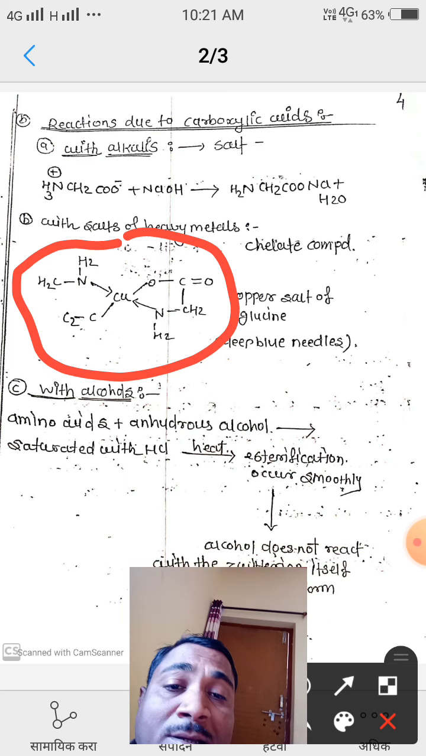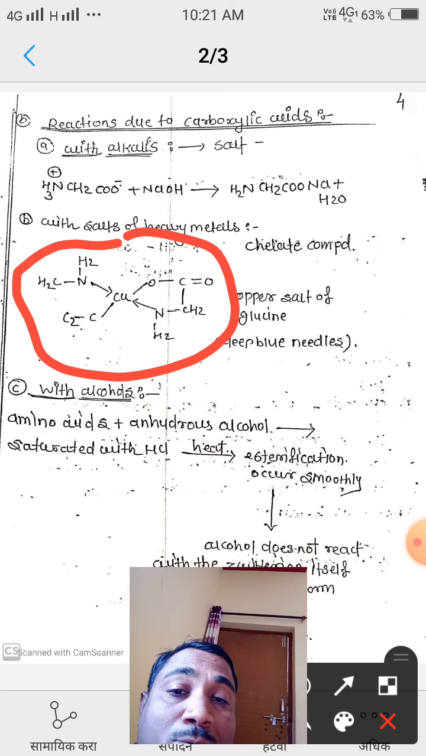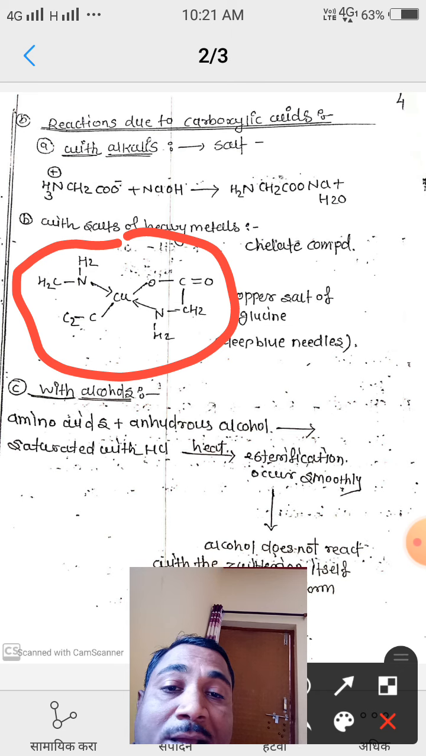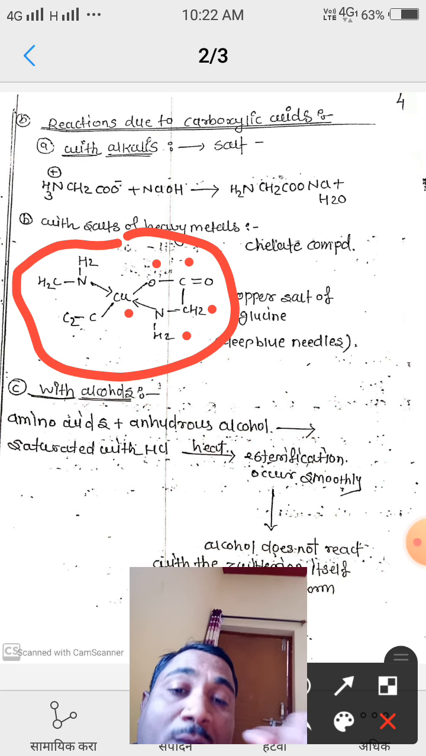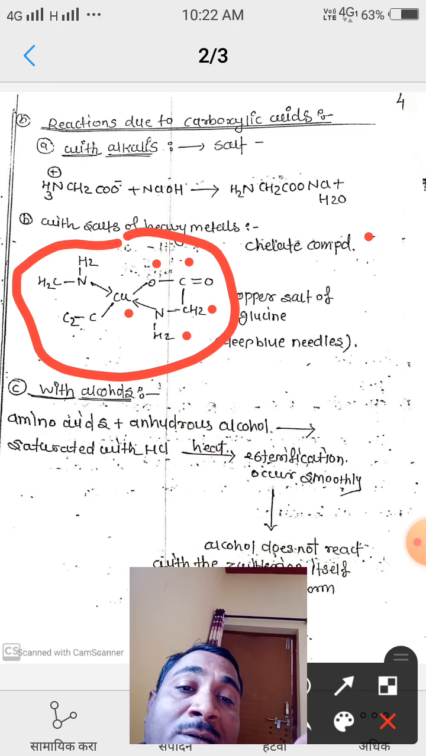In that structure the alpha amino acid is linked to copper through an oxygen atom. This one is the NH2 CH2 CO and O. The oxygen atom of COOH is directly linked to the copper atom. So when two alpha amino acid molecules are linked to the copper atom, a chelate-like compound is formed. This chelate-like compound is called the copper salt of glycine and it is a deep blue needle.